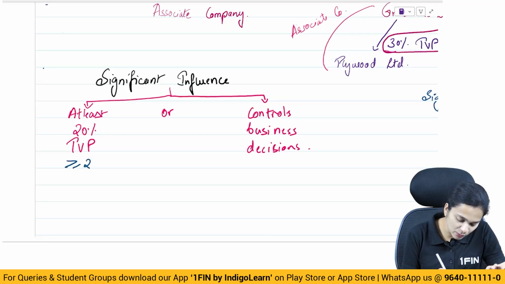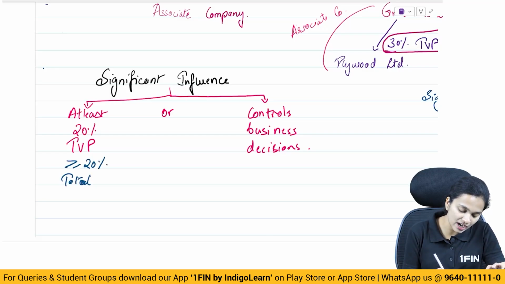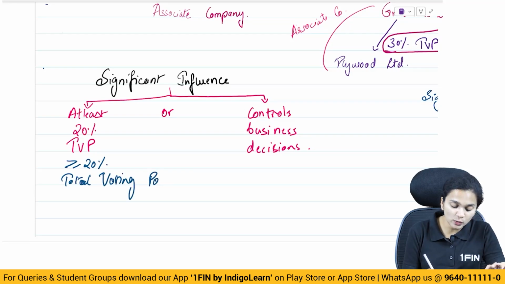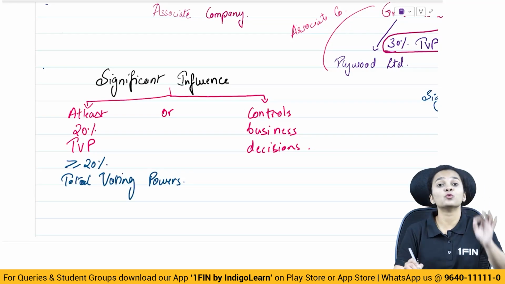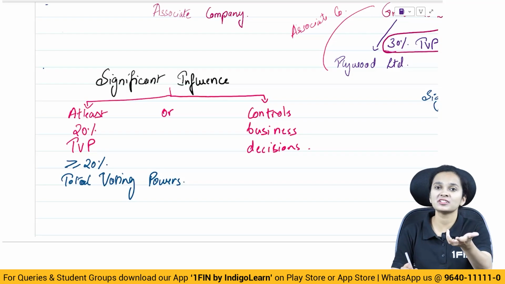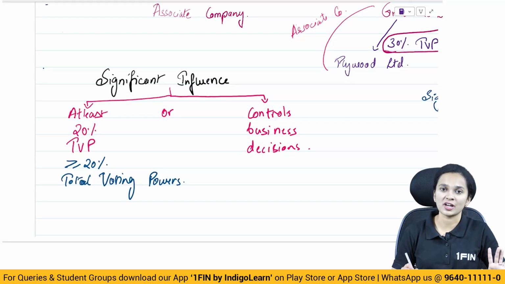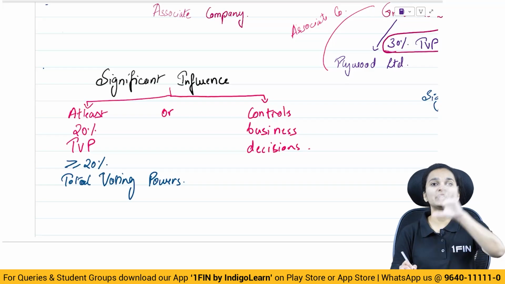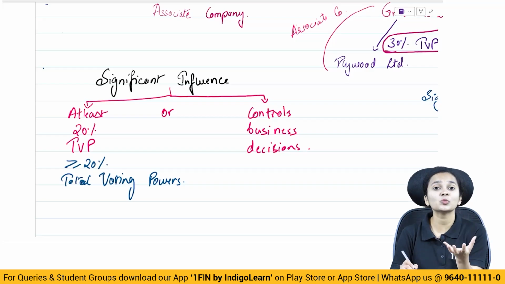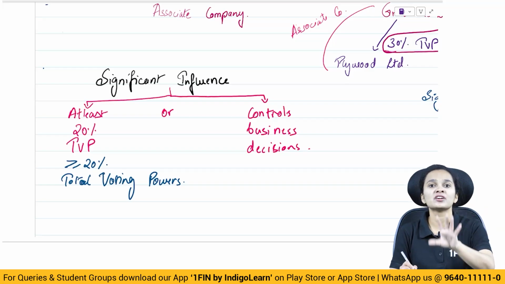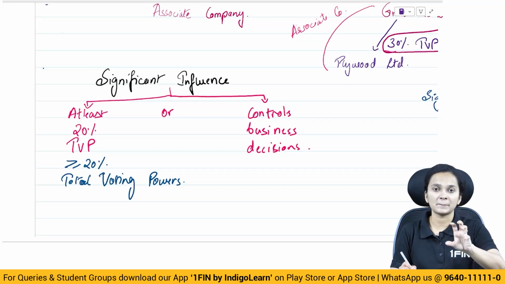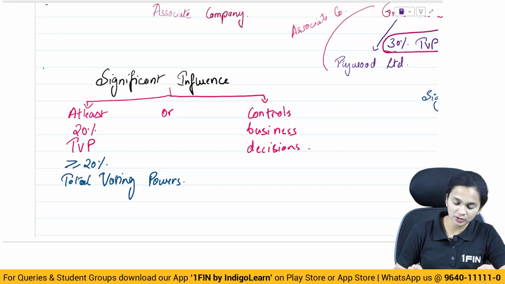Greater than or equal to 20% of what? Total voting power. How do we calculate total voting power? We take into account only the shareholders who have voting power. Which shareholders have voting power? It is only the equity shareholders which have voting power. So we calculate the voting power taking into account only the shareholders who have the voting power.